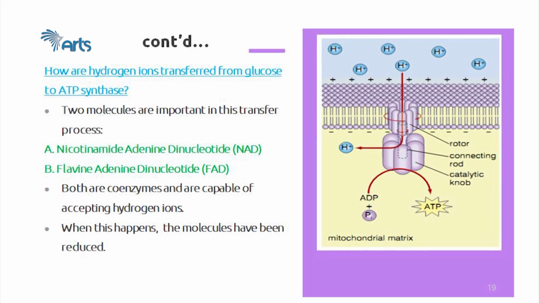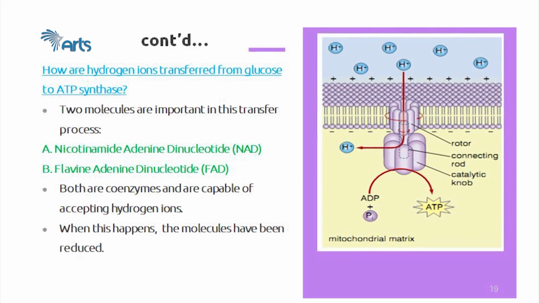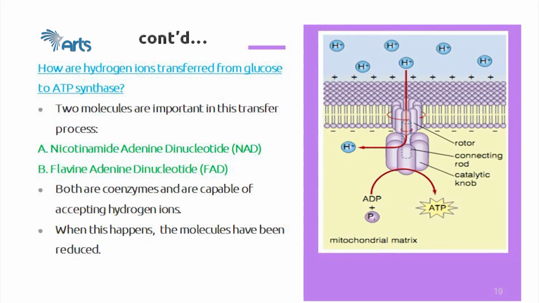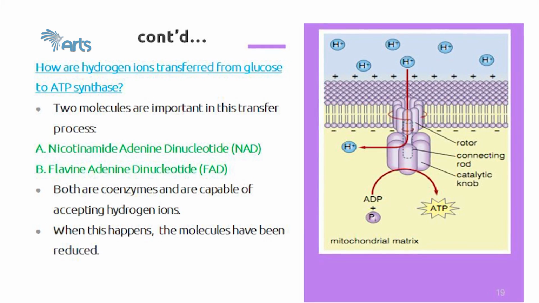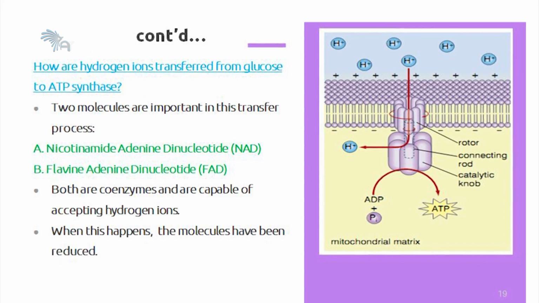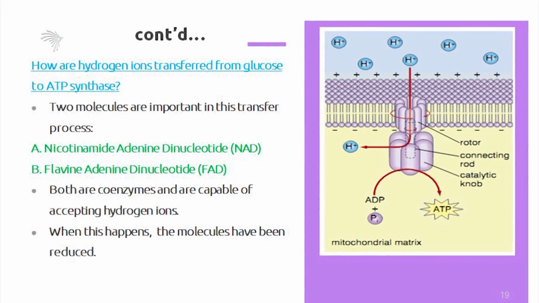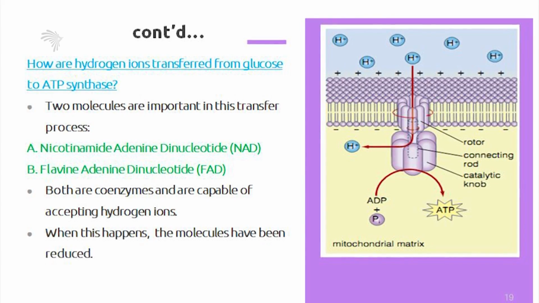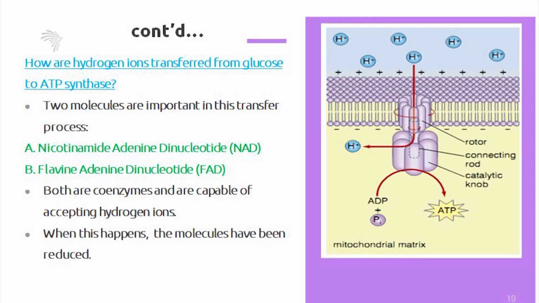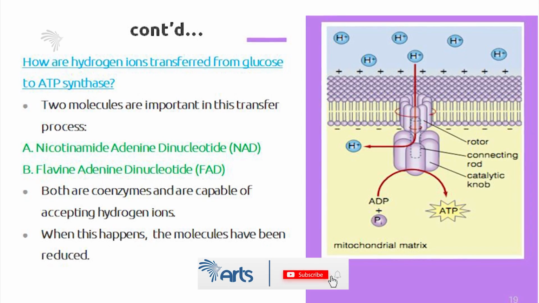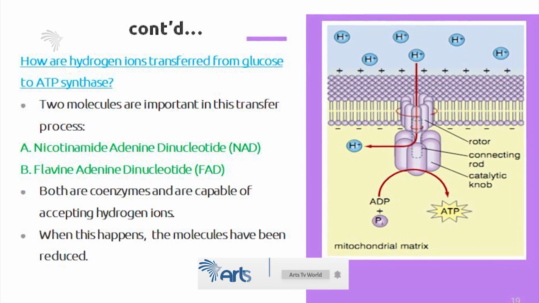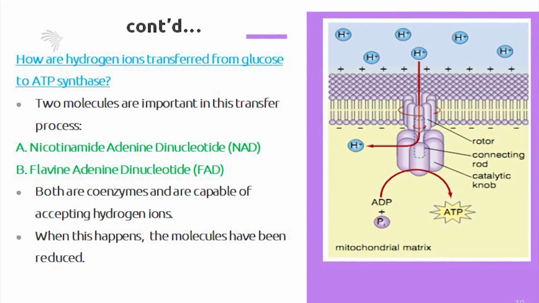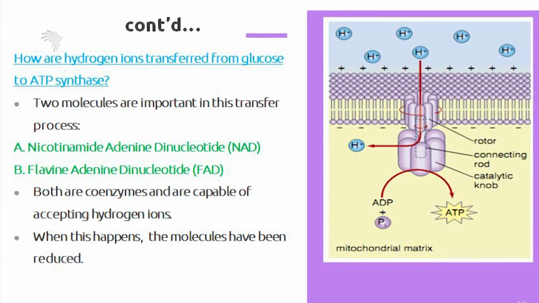How are hydrogen ions transferred from glucose to ATP synthase? The two molecules important in this transfer process are nicotinamide adenine dinucleotide, or NAD for short, and the second one is flavin adenine dinucleotide, FAD. These are very important coenzymes in the transfer of the hydrogen ions to the mitochondrial membrane or to the chloroplast. Both are coenzymes and are capable of accepting hydrogen ions.